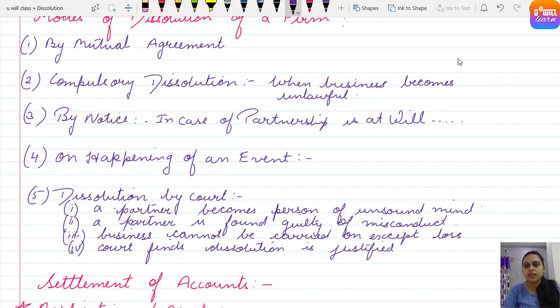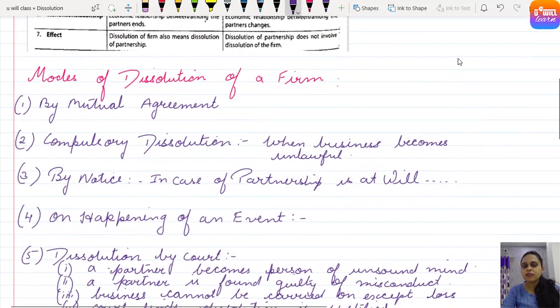If for consecutive years the firm is suffering from loss, then the court may interfere to close down the business. And the court finds dissolution is justified. So if the court thinks that it is necessary to close down this firm, then the court may interfere. Clear everyone?